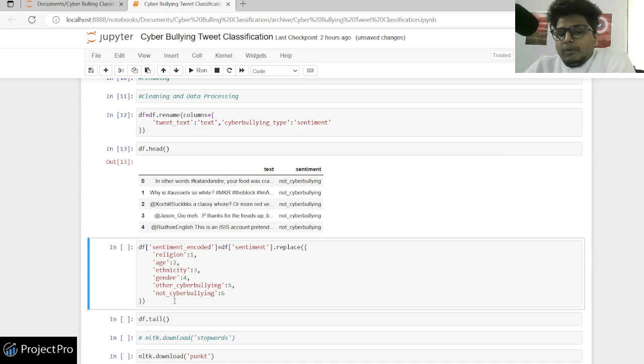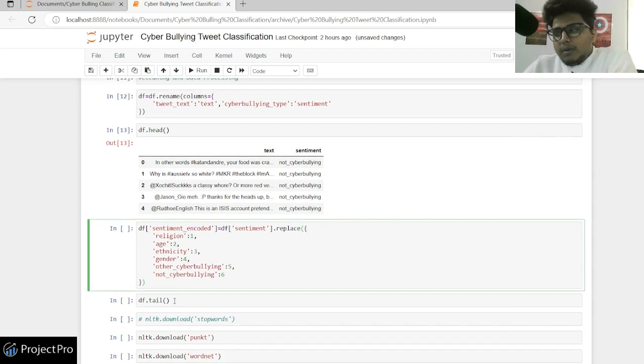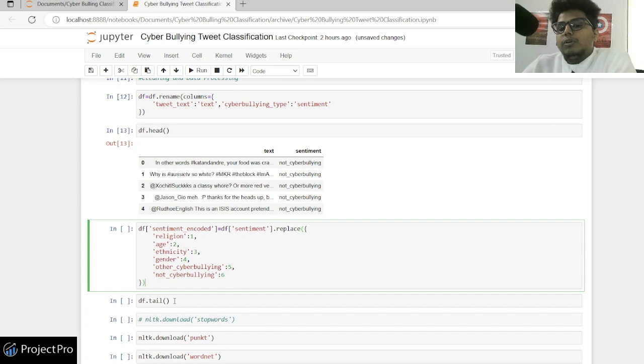And don't worry about the code, guys. I'll provide the whole code in the description. I'll provide my GitHub link in the description, and you can see the whole code from there. Just focus on the steps now, what we are doing and why we are doing it. And to be honest, it's really important for you to understand why we are doing all these steps, right? Because if you have a problem doing these steps, you will one way or another figure out how to do it, or you will find a better article to do those steps. But understanding the reason for doing it is the most important thing, right? So let's go from that perspective, understanding the reason for each step.